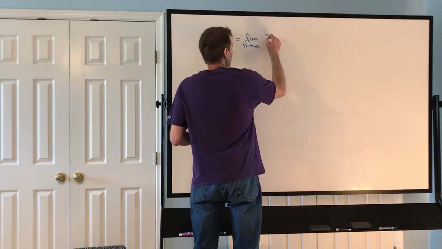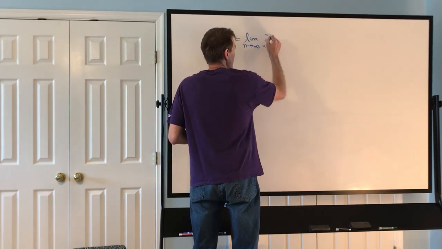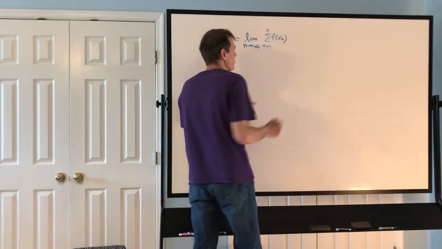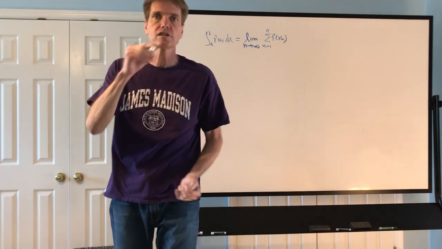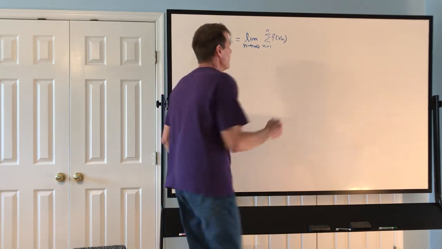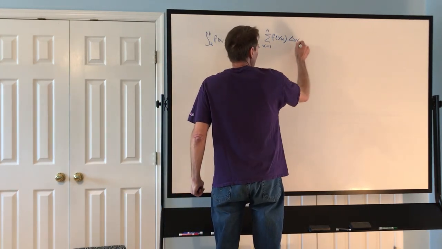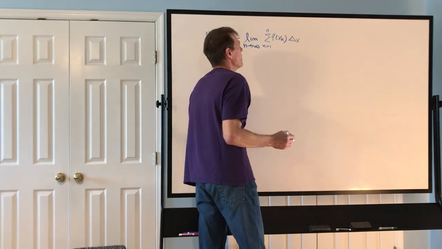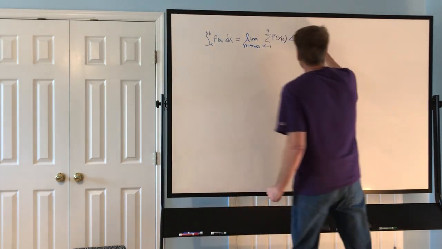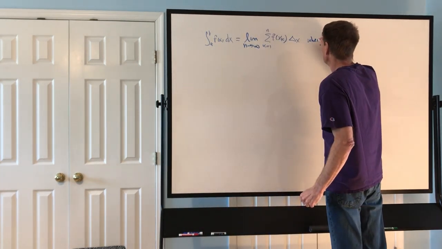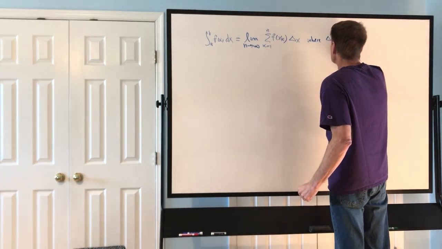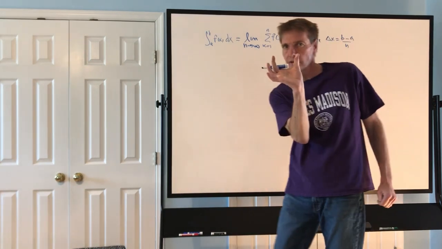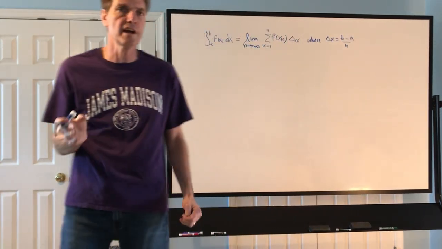Then we've got this sum that goes from 1 to n, and then we've got our function that we're sticking x sub k values into, and we're multiplying each one of them times delta x, where delta x is this little partition length. It's b minus a over n.